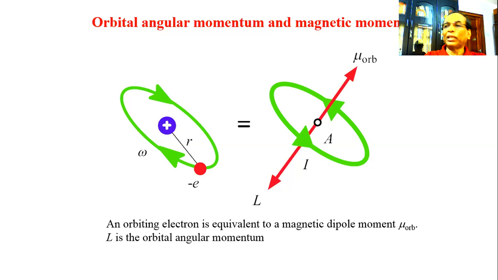The opposite vector is the orbital angular momentum, L. So these two vectors are in opposite directions and originate from the same point at the center of the plane of the coil.